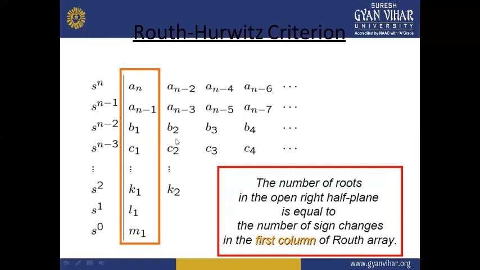That means how many poles exist in the right half of the S plane is decided by the number of sign changes in the first column of the Routh array.